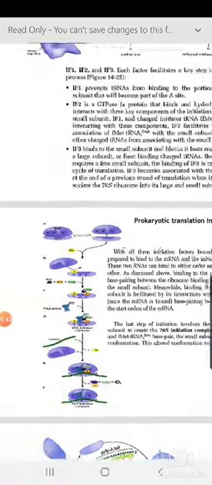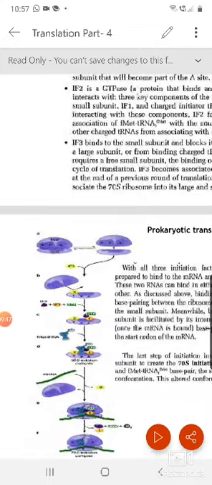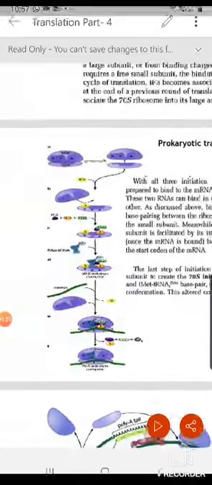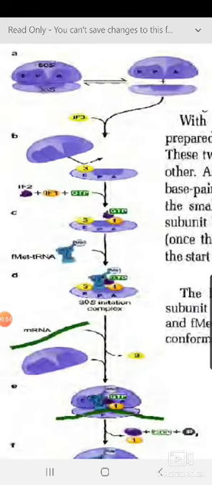Now with the knowledge of these three initiation factors, 1, 2, 3, we can start the prokaryotic translation initiation. This is the exact mechanism of how initiation proceeds. So we now know who is coming and binding. That's what I'm mentioning, that this is an equilibrium. This is the complete 70S, and this is 50S and 30S when they are in dissociated form. To keep it in this position, first IF3 should come and bind, so that the bigger subunit cannot bind.